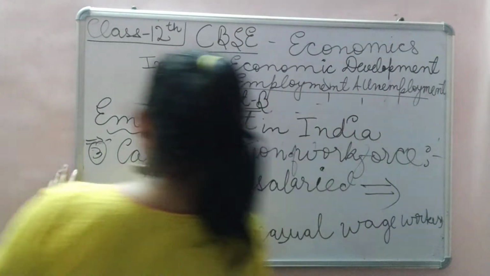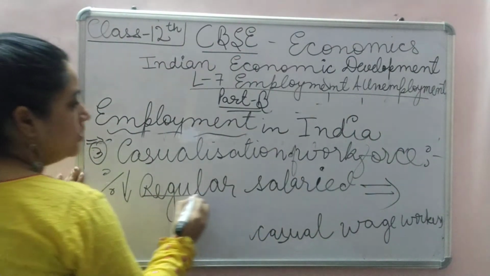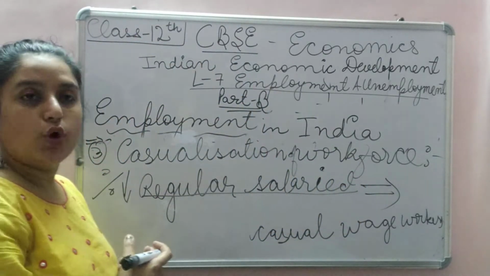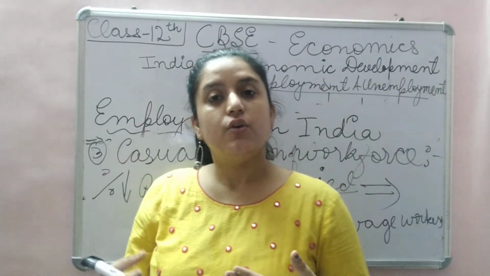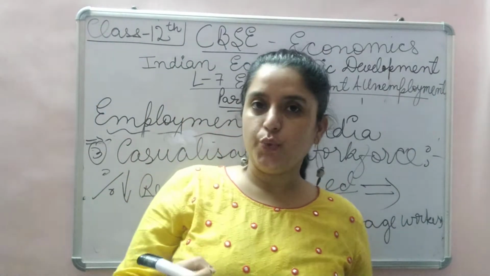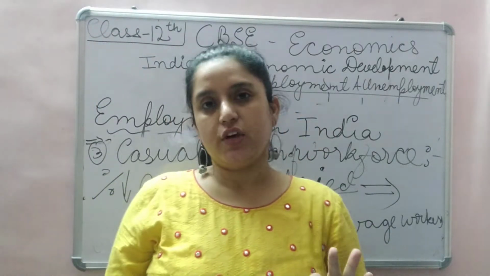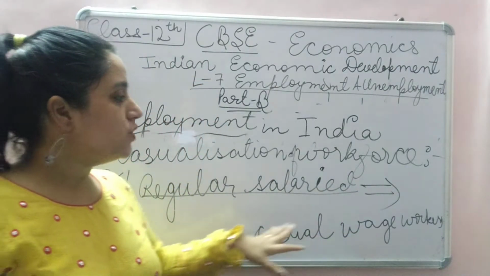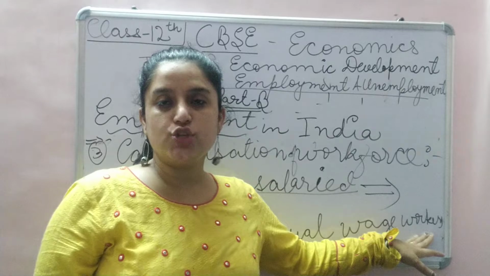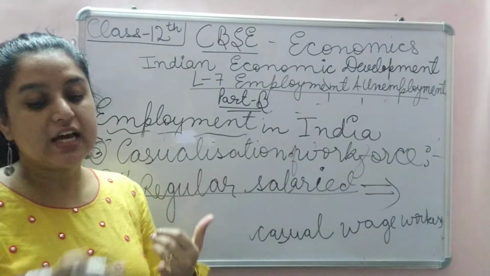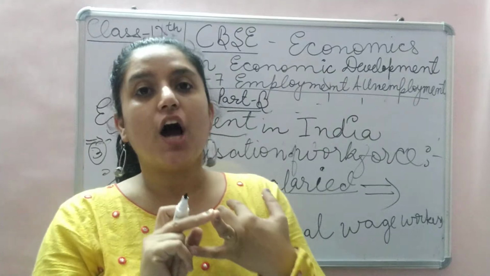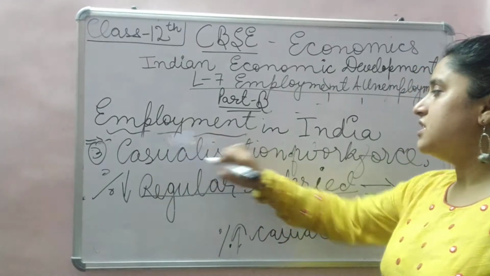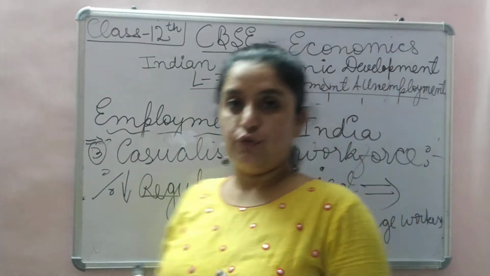When the percentage of regular salaried workers decreases, like in government employment, the wages are regular and constant. No matter what, they will be paid a fixed amount. From regular salaried workers to casual workers, the number of casual wage workers, daily wage workers, per hour basis wage workers, increases. When this percentage increases, this is known as casualization of workforce.